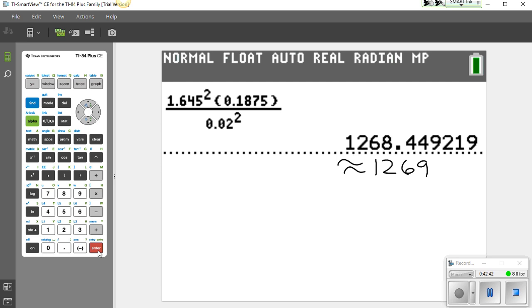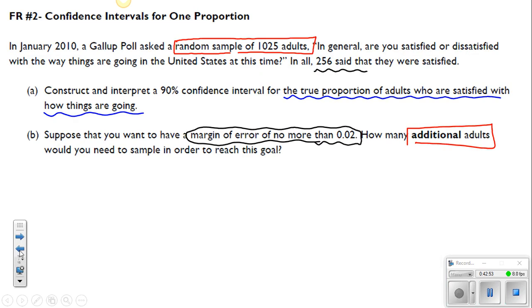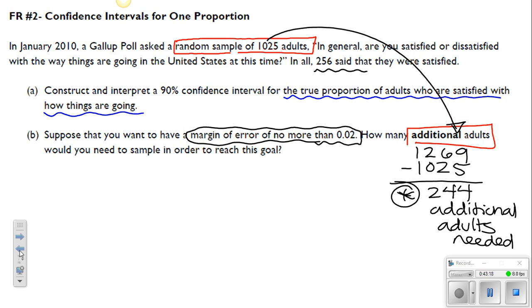So let's figure out how many more people we need to sample. We have n equal to 1269. Remember that the question asked how many more additional adults? Well, we've already sampled 1,025. We take 1269, which is what we need, and subtract out the 1,025 that we have. That gives us approximately 244 additional adults needed. So that's going to be your answer to part B. Hopefully that little explanation helped out.